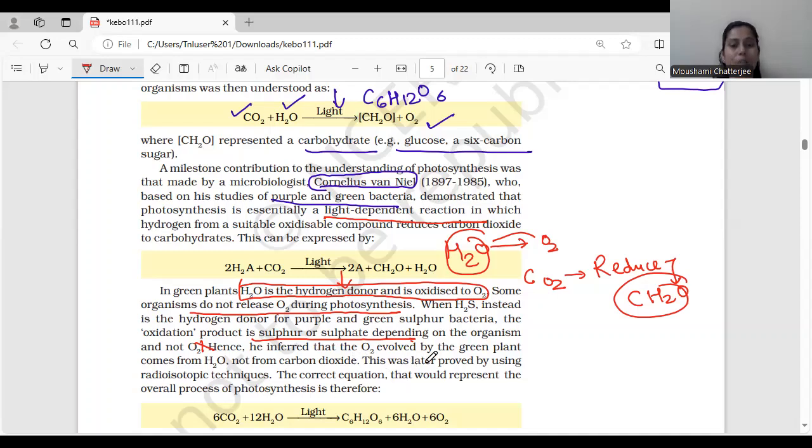Now he inferred that the O2 evolved by green plants comes from H2O, not from carbon dioxide. So whatever oxygen is forming is actually from H2O and not from CO2. This was later proved by using the radioisotope technique, which we will read ahead, about how this was later proved further.